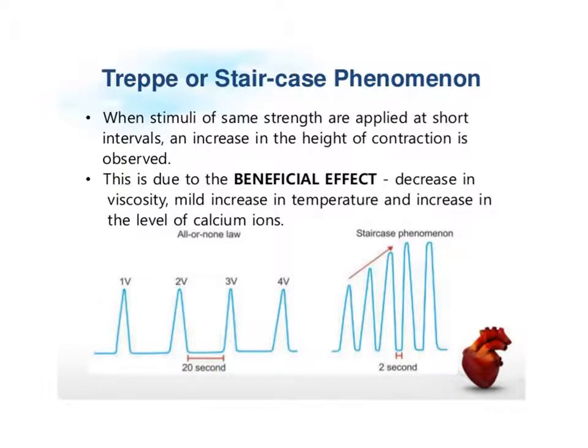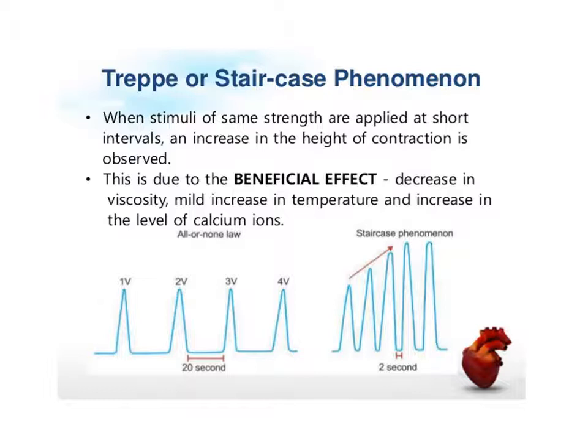When the muscle is stimulated by two successive stimuli, the magnitude of contraction of the second stimulus is greater than the first. This occurs because the first stimulus becomes beneficial for the second stimulus. The calcium ions released from the terminal cisterns during muscle contractions are pumped back during the relaxation period.